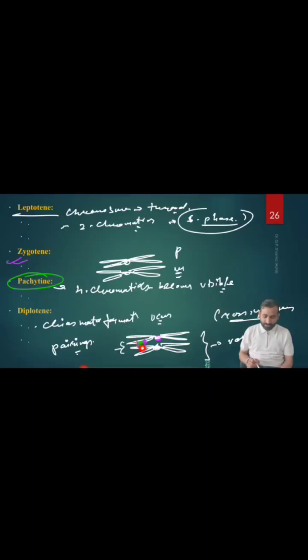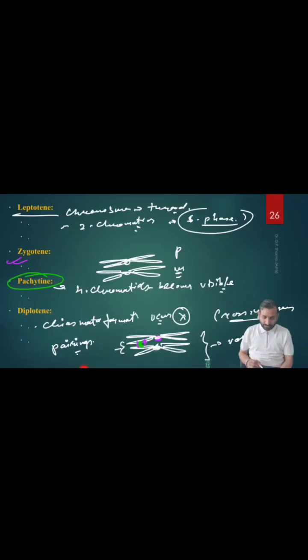And this exchanging of the genetic materials is visible. It is the physically visible portion which looks like an X. So this physically visible X linking of these chromatids is called what? Chiasmata formation. And exchanging of the genetic materials is called crossing over.